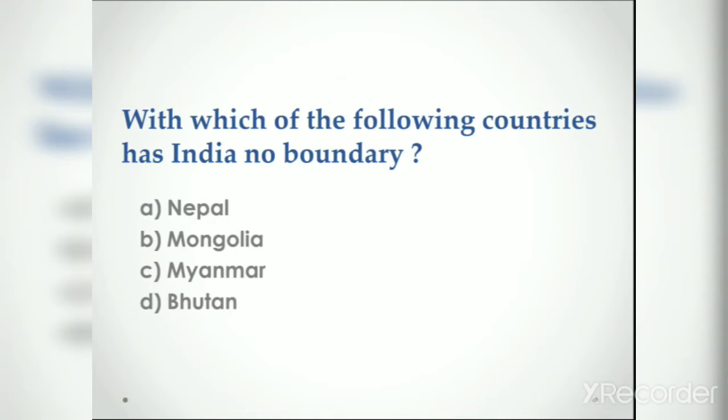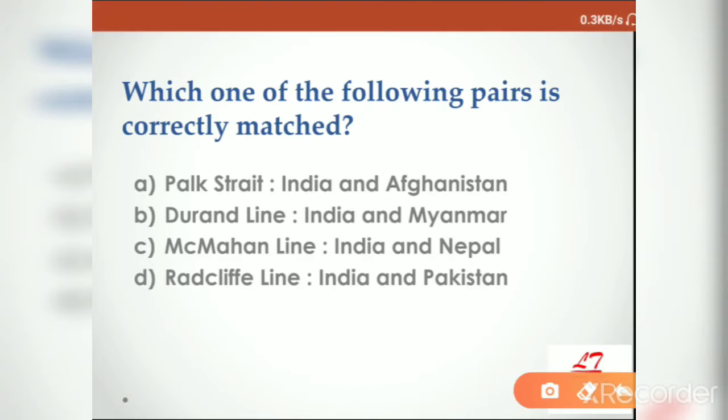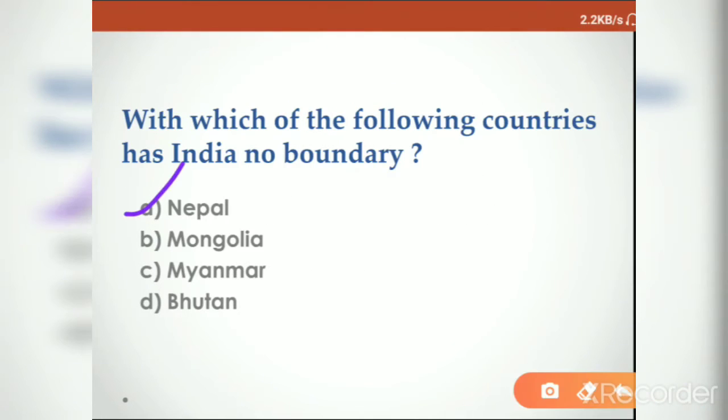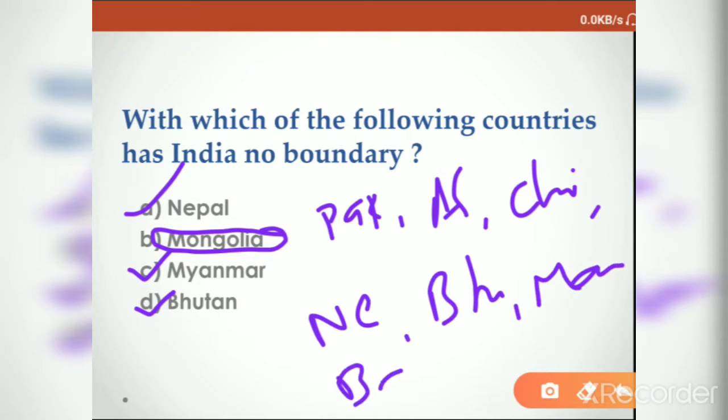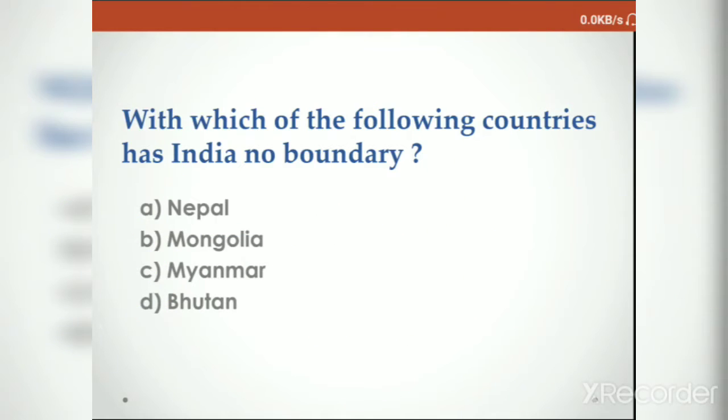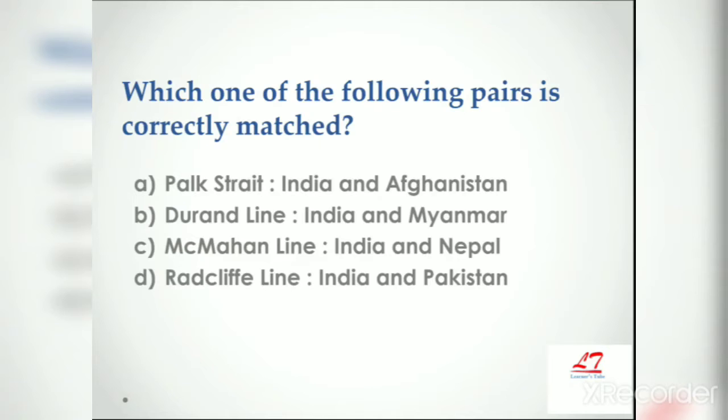First question, with which of the following countries has India no boundary? So this is a very simple and easy bit. We all know India has a boundary with Nepal, Myanmar and Bhutan. So we don't share any border with Mongolia. The answer is Mongolia. And India shares the border with, from west to east, Pakistan, Afghanistan, China, Nepal, Bhutan, Myanmar and Bangladesh. These are the countries that India shares international borders with. So it does not share any border with Mongolia. The answer is Mongolia.